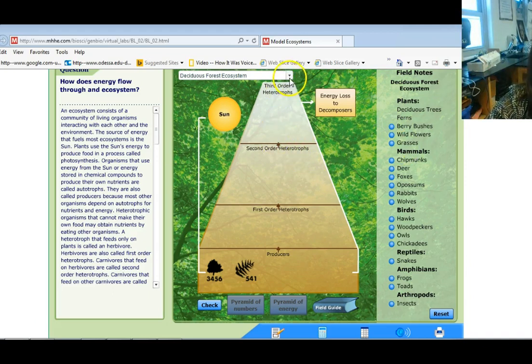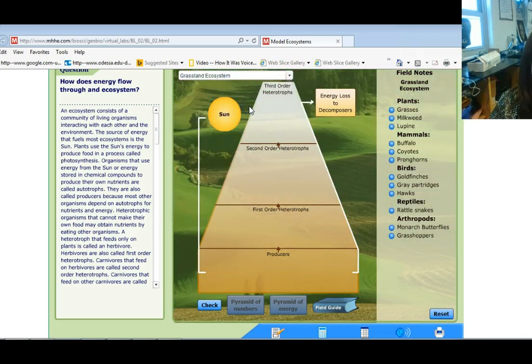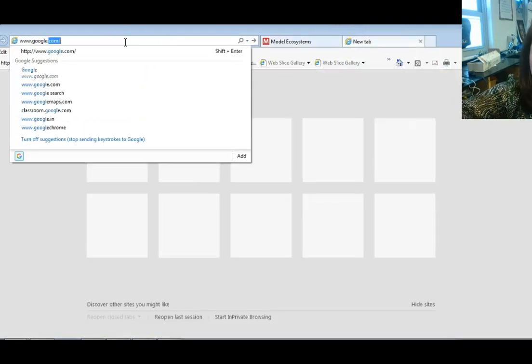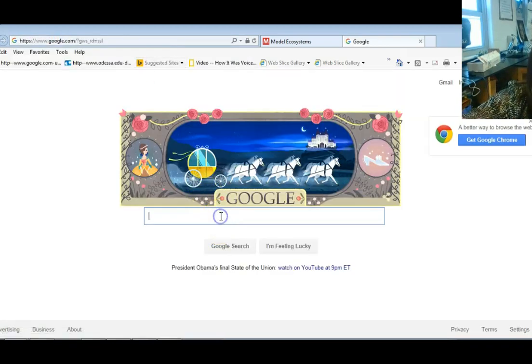If you decided you did not want to do the deciduous forest, you can pick a different one. The easy thing is that plants are always down there as producers. If there is an animal that you're not sure what it is, let's say you didn't know what a buffalo was, you can always bring up another tab, go over here to Google, and type in whatever you wanted.